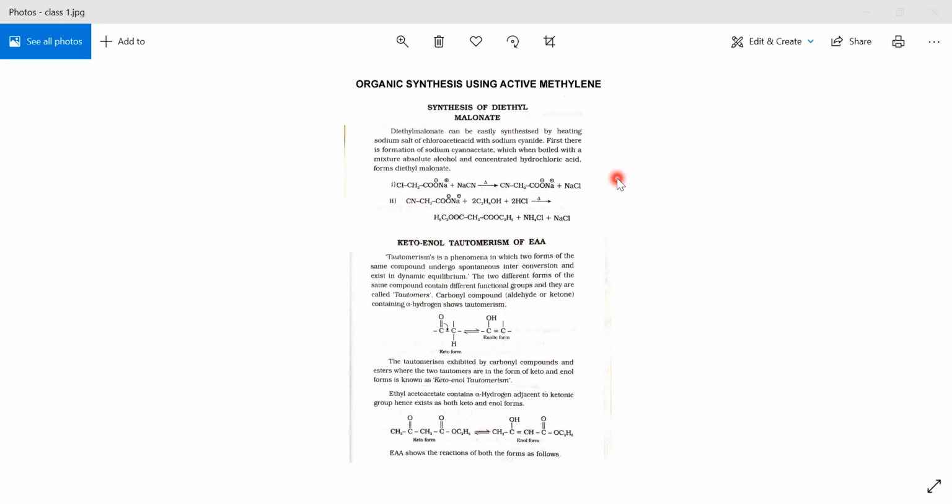Now, the last synthesis we studied was ethyl acetoacetate with mechanism. If it is asked, it will be a 5 marks question in the examination. The other synthesis we are studying today is the synthesis of diethyl malonate. If it is asked, it will be a 3 marks question in the examination. We are only studying the reaction, not the mechanism.